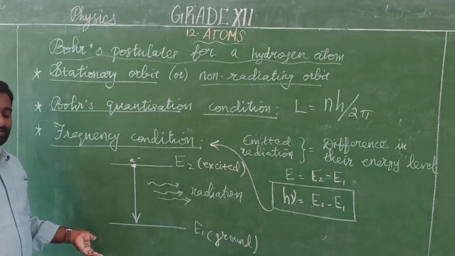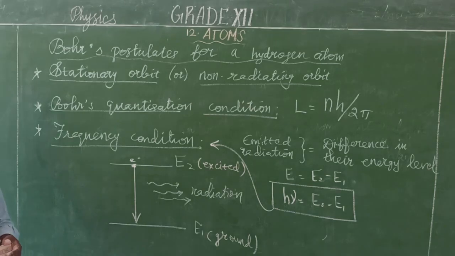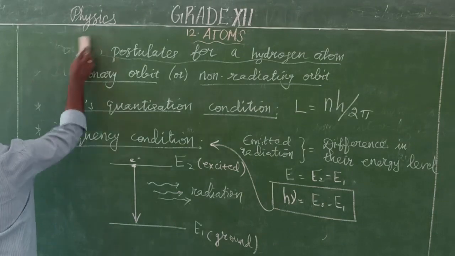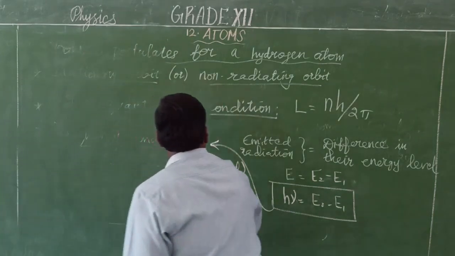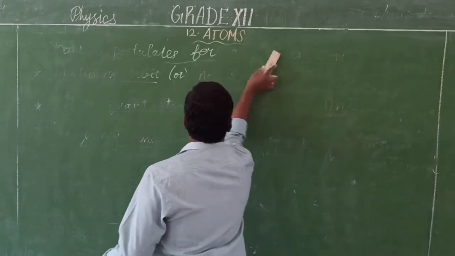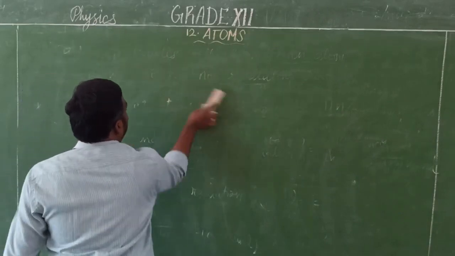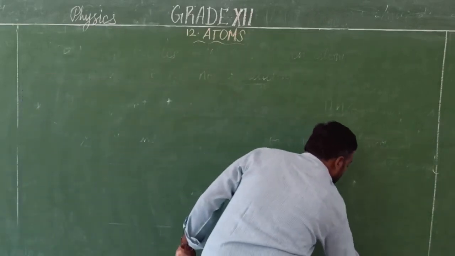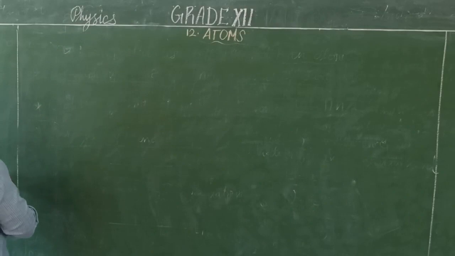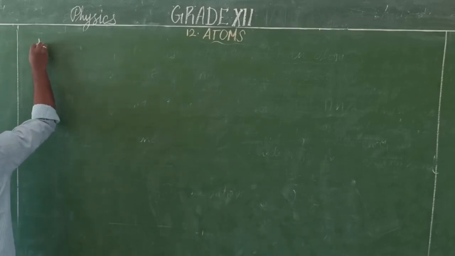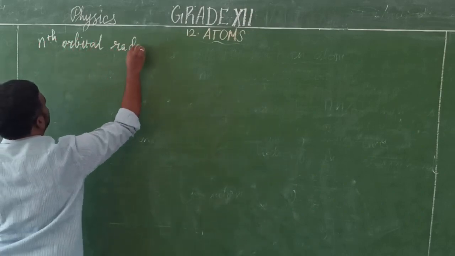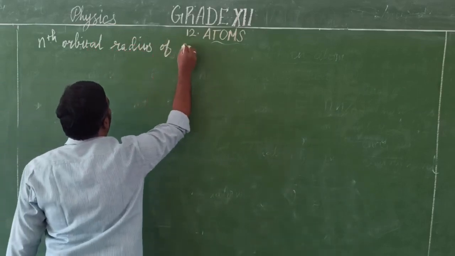Based on these postulates, we are now going to determine the radius of the nth orbit of a hydrogen atom.